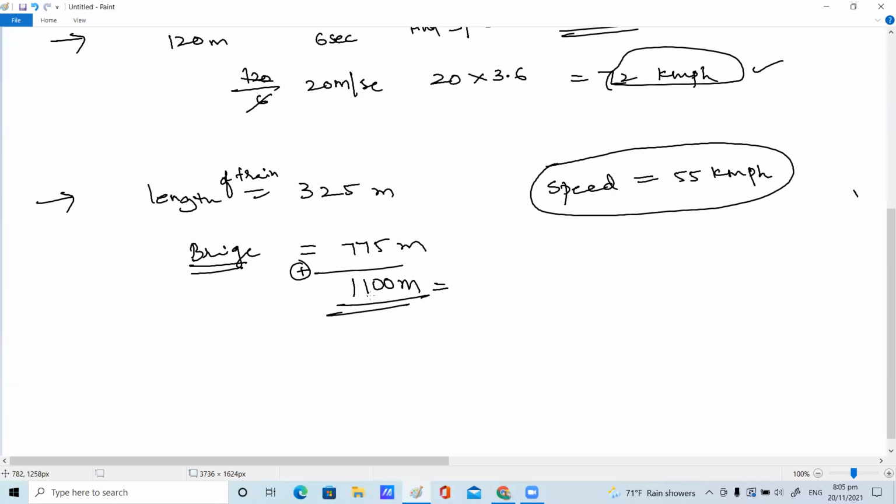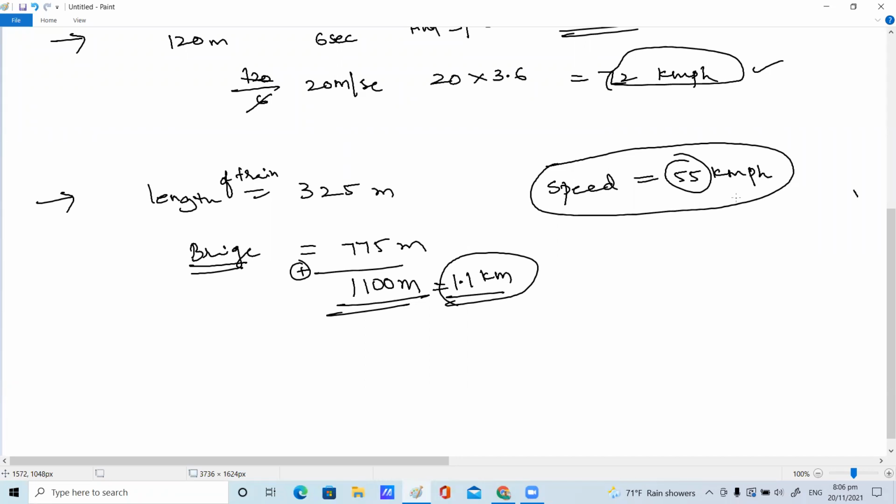Here you can convert into kilometers, because the speed is given in kilometers per hour. You just convert these meters to 1.1 kilometers. Very good, 1.1 kilometer. Now you can find how much time the train will take to cross the bridge. Come on, children. Ma'am, it's 20 seconds, right? Very good. You are absolutely correct.